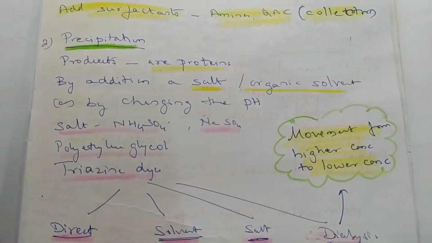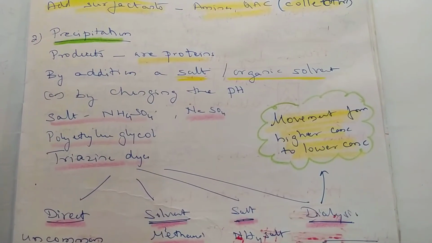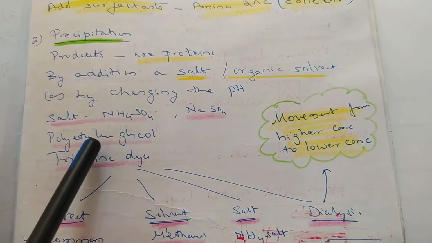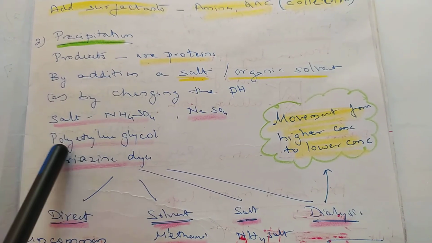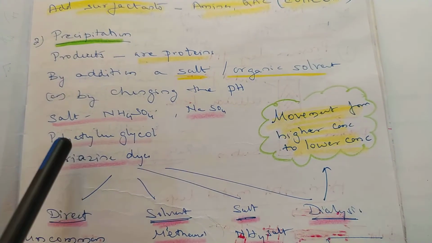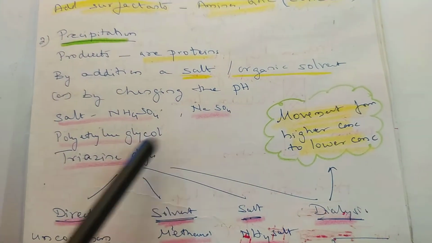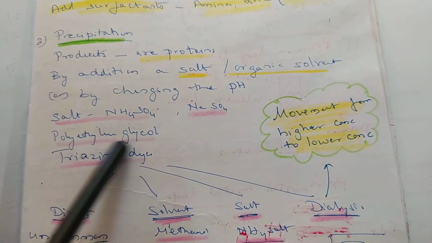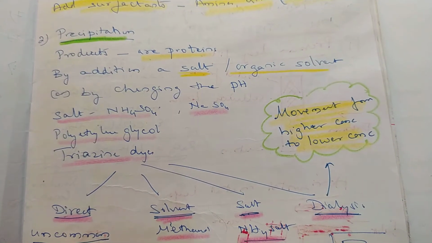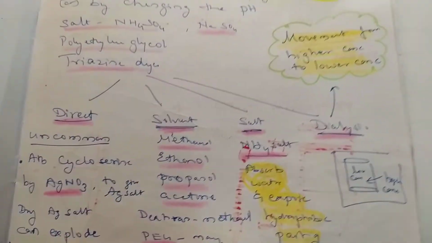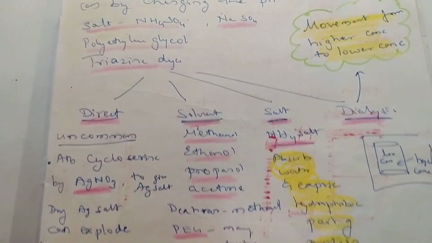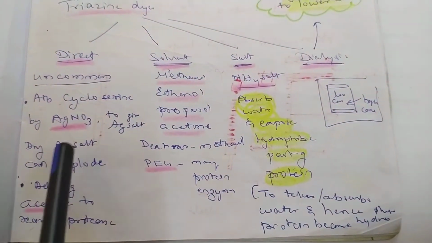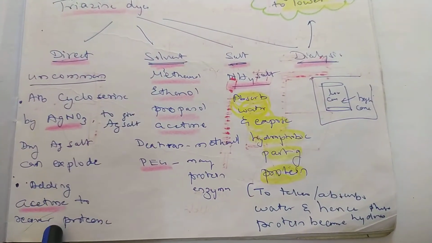Then precipitation. Products might be proteins, like most of them are proteins. By adding certain salts and organic solvents, we can bring about precipitation, like ammonium sulfate and sodium sulfate. By changing the pH, we can do it. Polyethylene glycol can be used. Triazine dyes can be used like that. Coming to the various types, one is the direct method. It's very uncommon, using salts like sodium nitrate, dry sodium salt, or acetone.